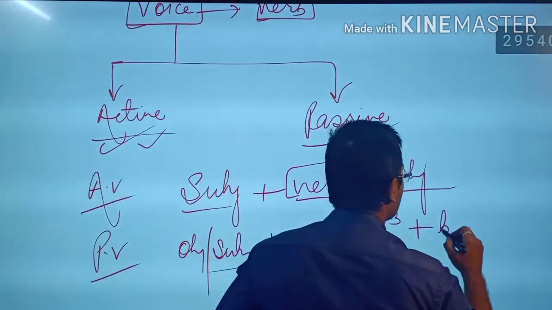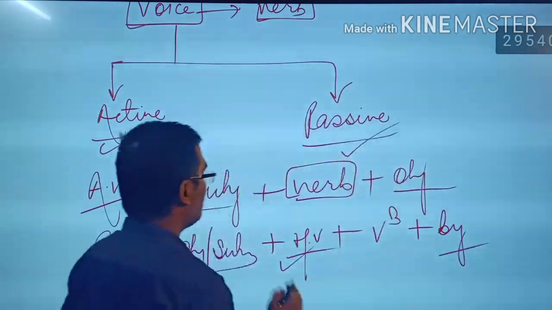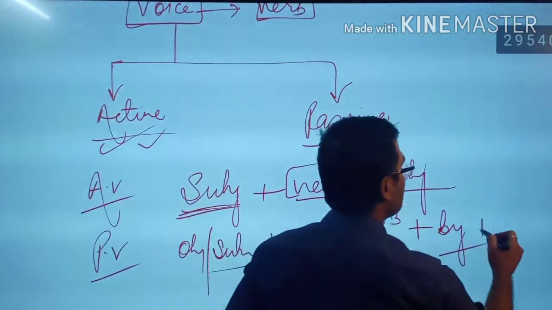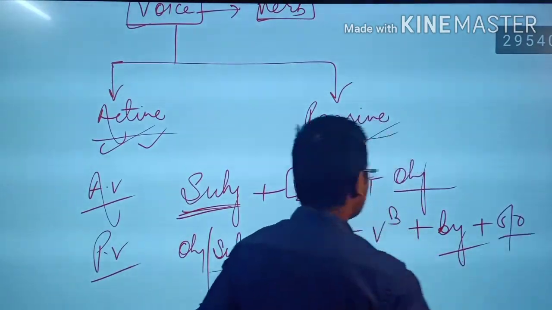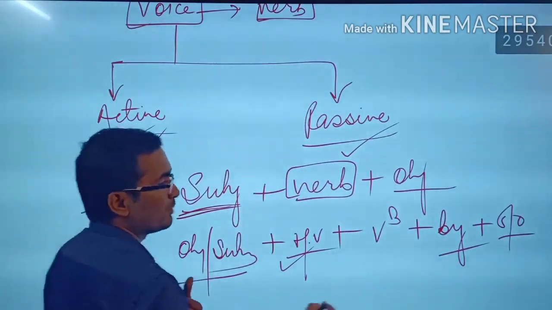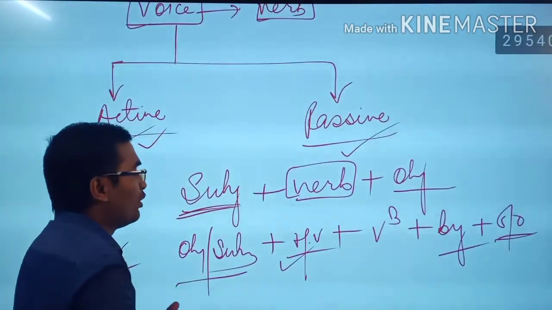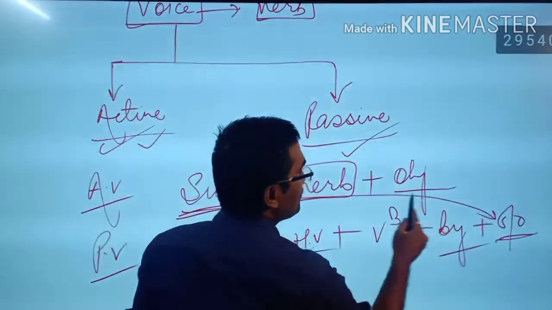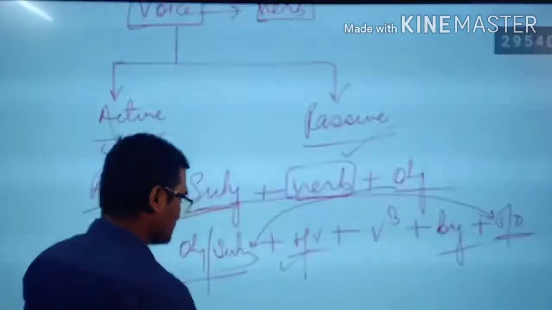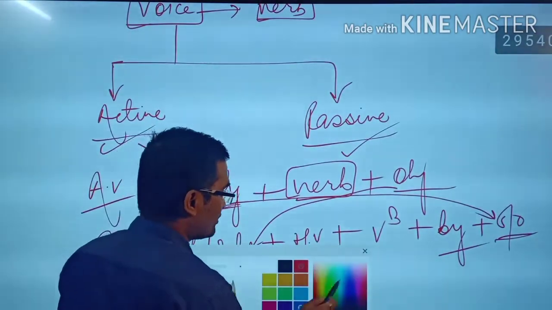Then we use a preposition, that is by, and the subject is converted into an object. The main point here is that the subject is converted into object and the object is converted into subject.